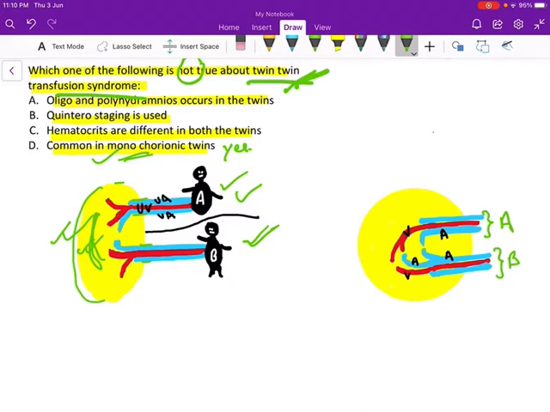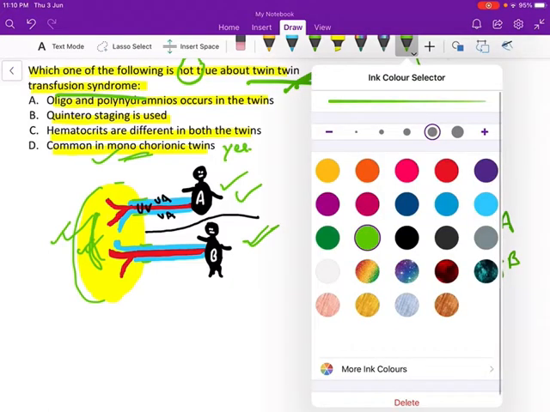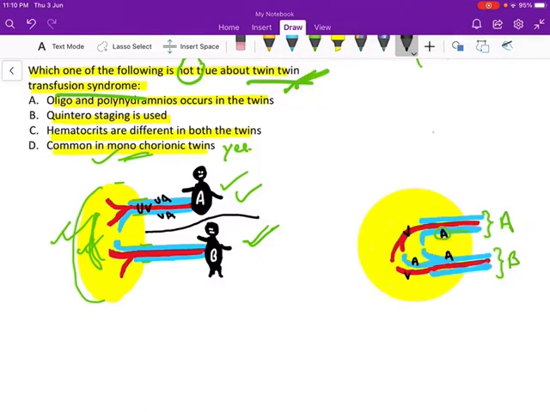Our umbilical artery of fetus A is anastomosing with the umbilical artery of fetus B. See, this is arterio-arterial anastomosis.